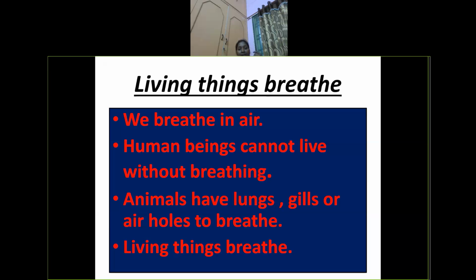Okay, what about plants? Plants are also living things. How are they breathing? Through the naked eye, if you see, you cannot see any air holes in them. But when you see through the microscope, you can see there are air holes in them. Those holes are called pores, tiny pores. That helps the plants or leaves to breathe. In this way, plants, animals, human beings are breathing. So it is only by living things, definitely not by non-living things.